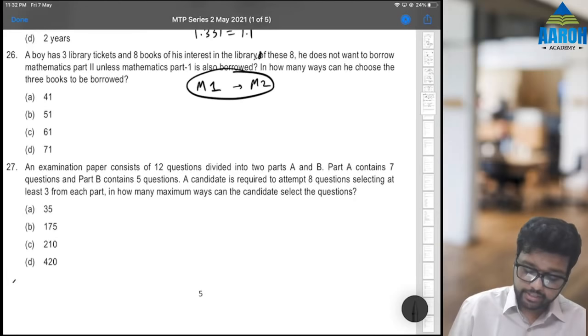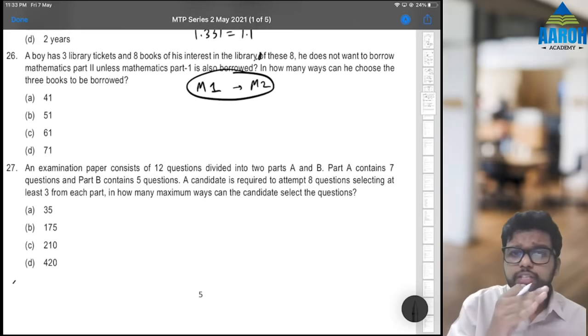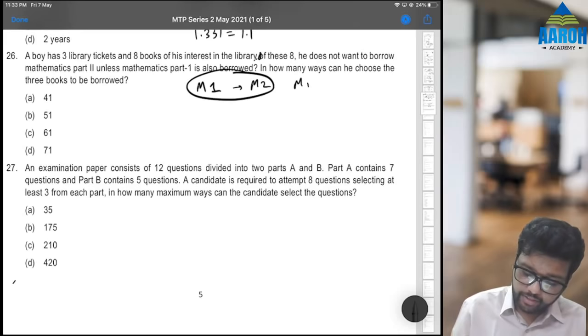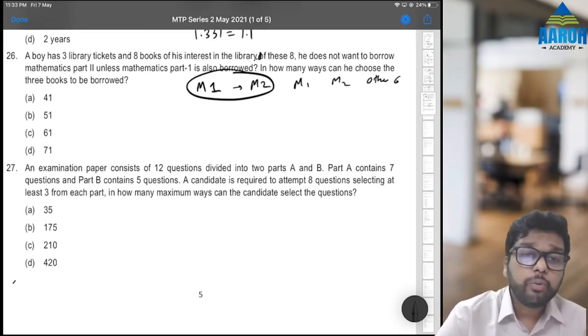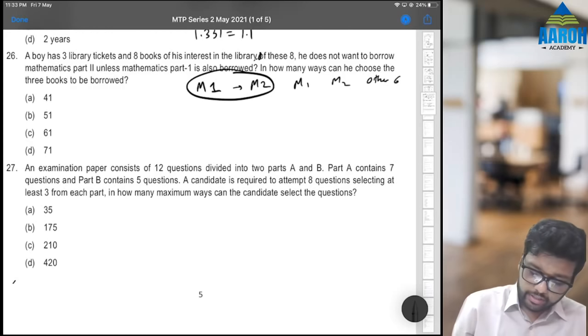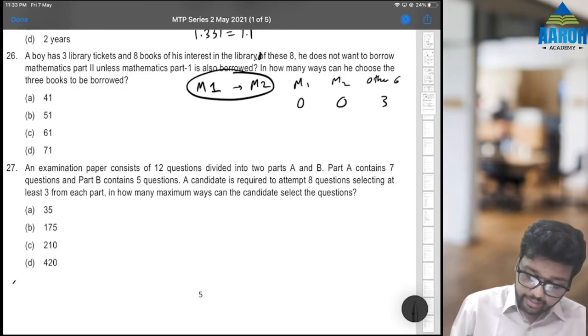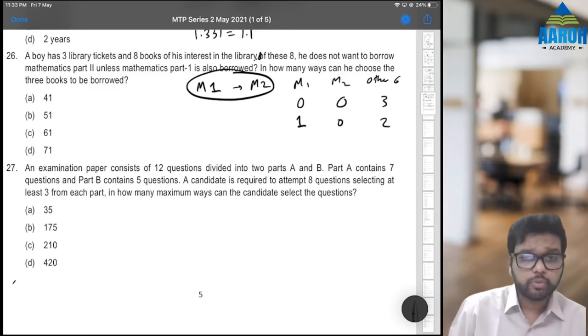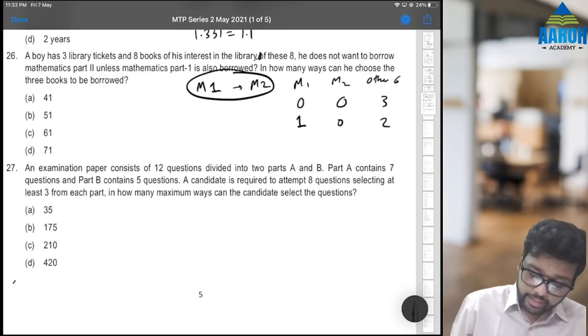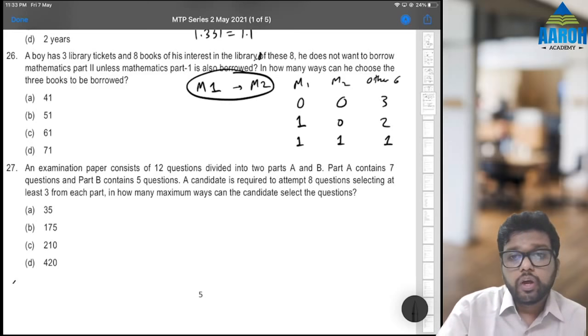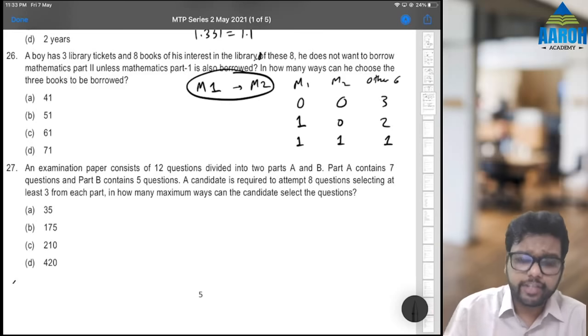What multiple ways? Understand. Let's treat these 2 books separately. Let's treat it like this: M1, M2 and other 6. So how many ways can he select 3 books? See, he can select 0, 0 and 3 from this, or he can select M1 and 2 from this and not M2, because that is also allowed. He can select M1 and M2 and this. I don't think there is any other way. So this is the answer.